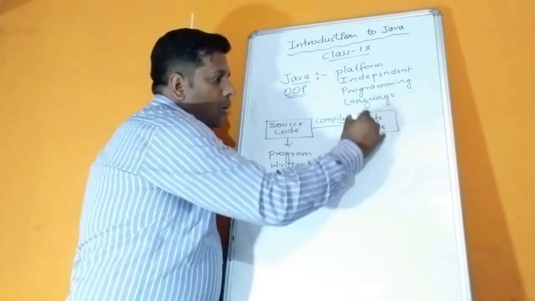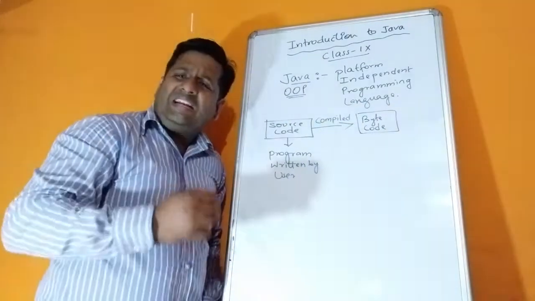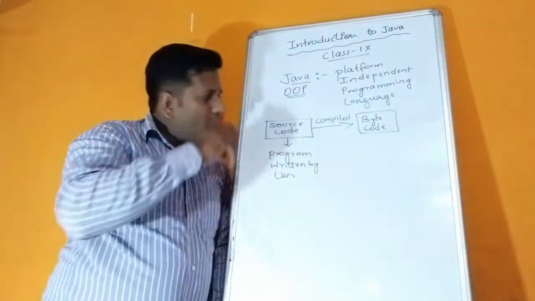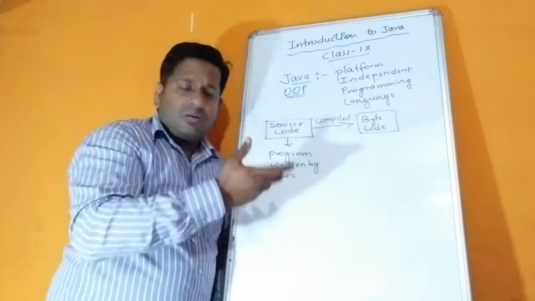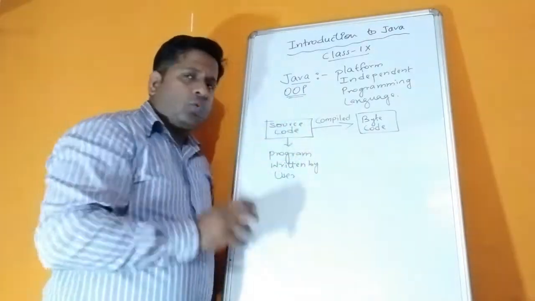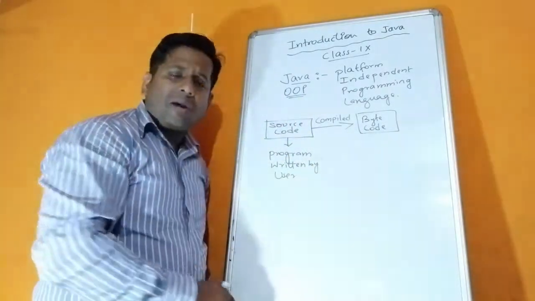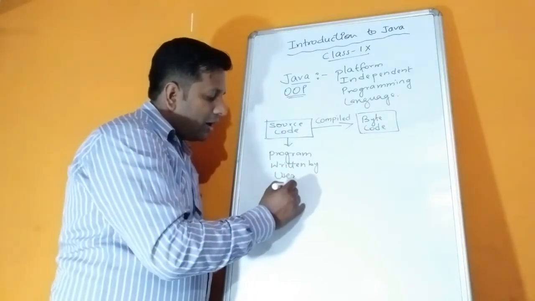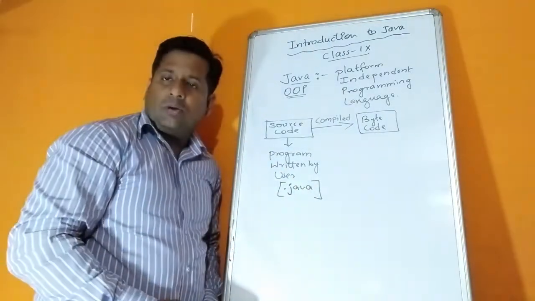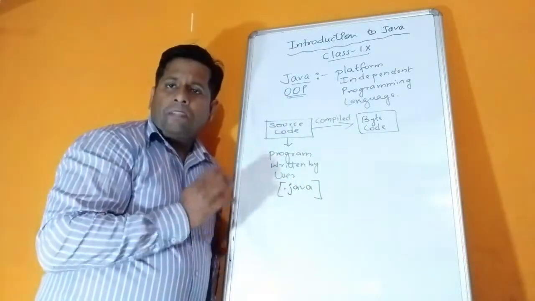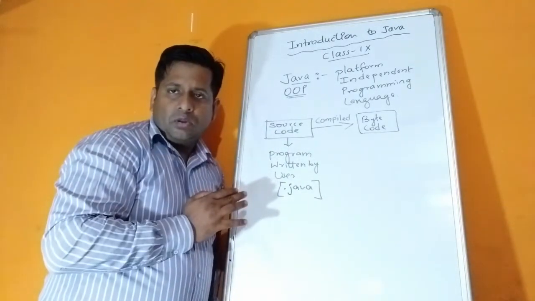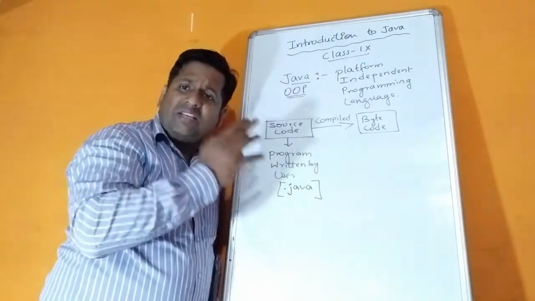So children, what is byte code? Byte code is an intermediate code after the source code is compiled. As soon as the source code is compiled, the code converts automatically to byte code. Till the source code, when we write the program, the program extension will be .java, till the program is compiled. Once the program is compiled and you get the byte code, it is a machine understandable code.